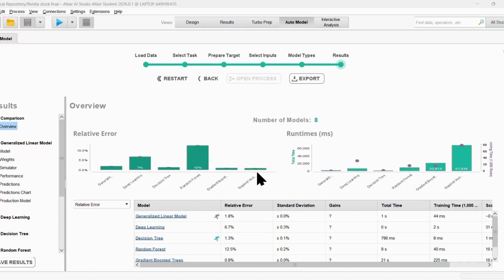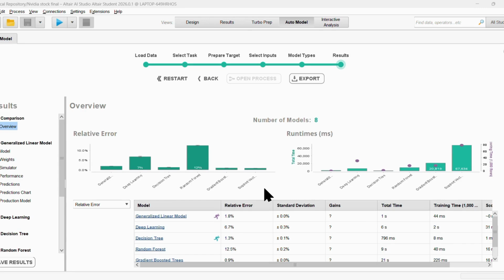Using auto model, I trained 6 regression models: generalized linear model, deep learning, decision tree, random forest, gradient boosted trees, and support vector machine. Each model was evaluated using the relative error, standard deviation, and training and scoring time. These metrics help me compare the models' accuracy and performance.